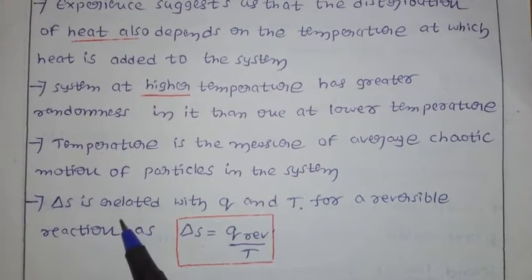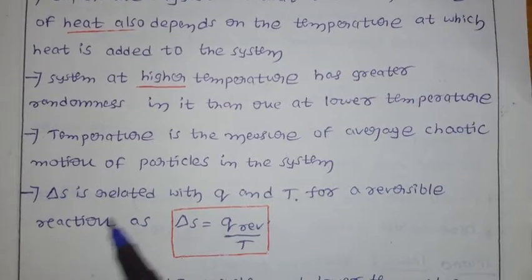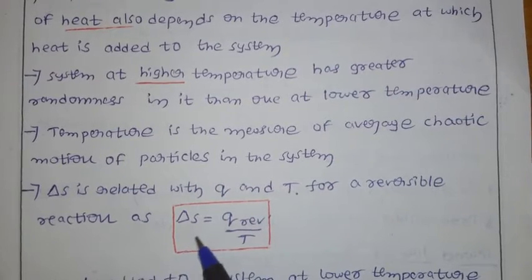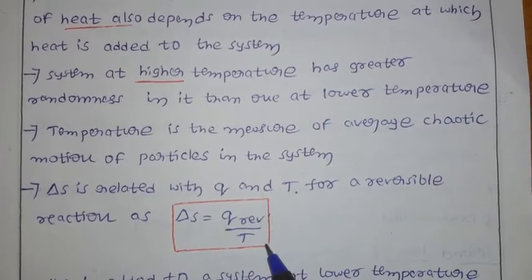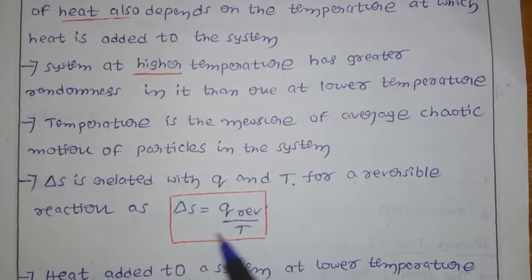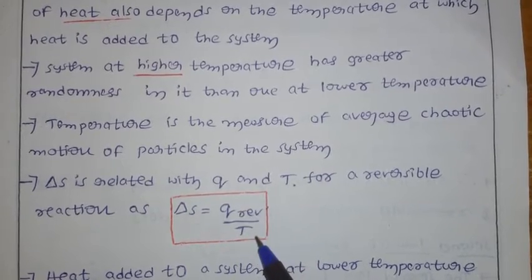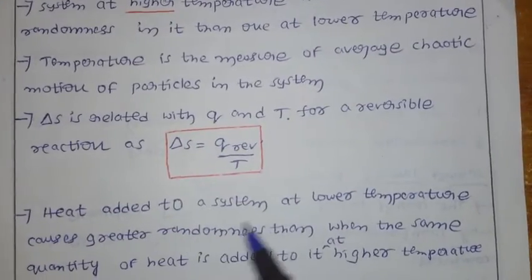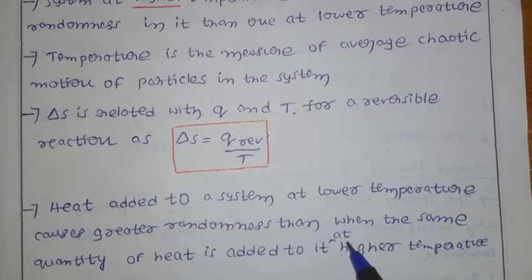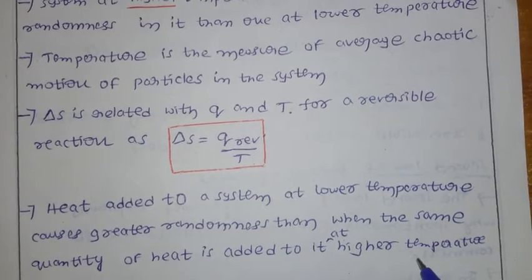Now, delta S is related to Q and T for a reversible reaction. Here we have the equation: delta S equals Q reversible by T. This is the heat, this is the temperature. Heat added to the system at lower temperature causes greater randomness than when the same quantity of heat is added at a higher temperature.